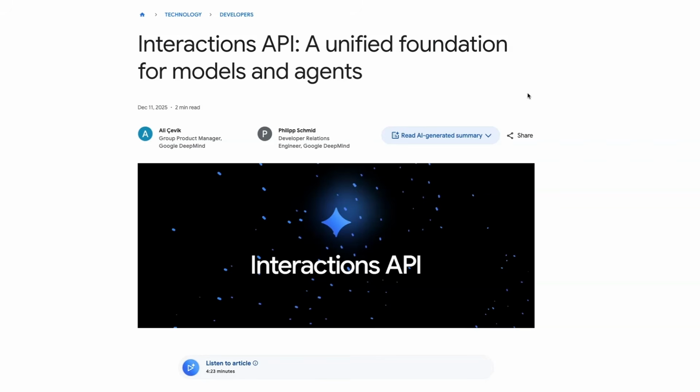And you can imagine those things being things like computer use agents, a number of different things that we'll probably see coming over the next few months. So overall, this is a really nice addition to the Gemini API and basically just updates it so that Google can now add a lot of new features as they're rolling out the Gemini 3 models.